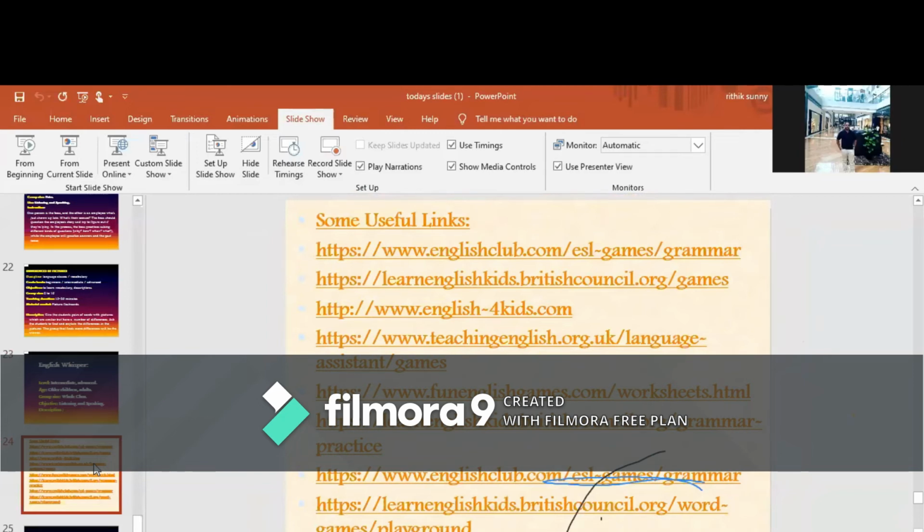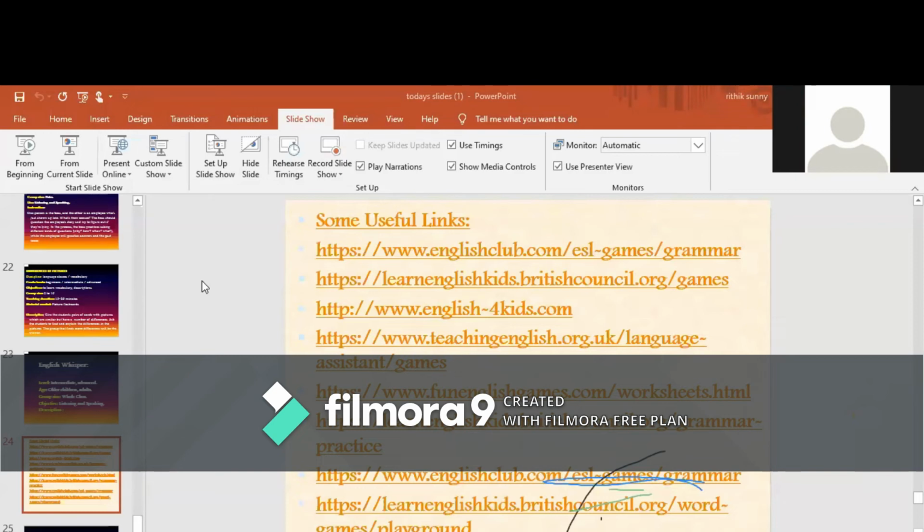This is the list of websites that help us in getting language games. The first one is English Club. Here we can get plenty of language games, especially for students who are learning English as a second language. And one more is British Council. TV Rao sir suggested that I go through these websites, and on the British Council's website, thousands of games are there. You can directly download these games, take worksheets for the students, and do many things. And English for Kids is another website.